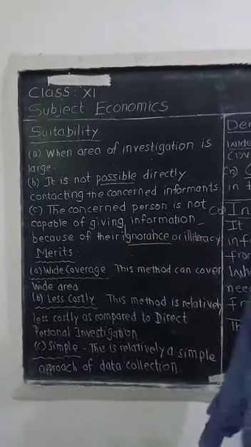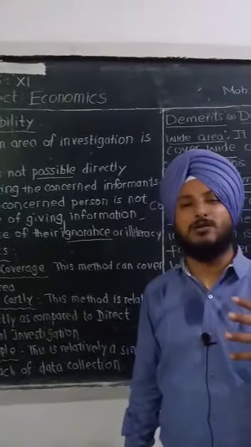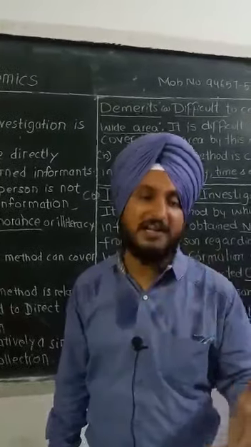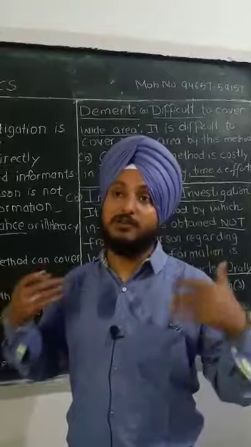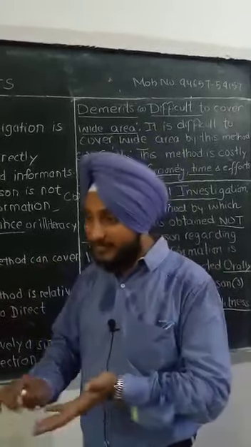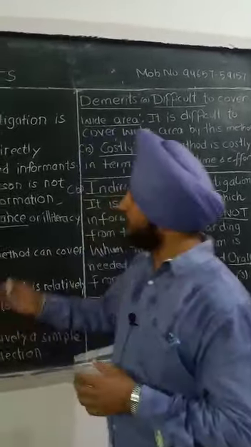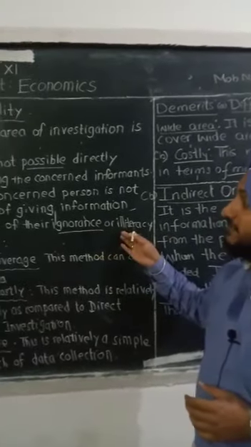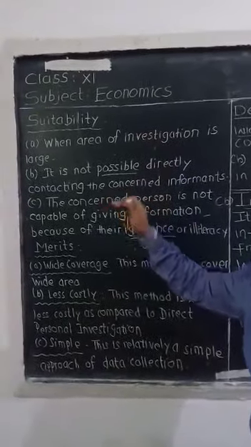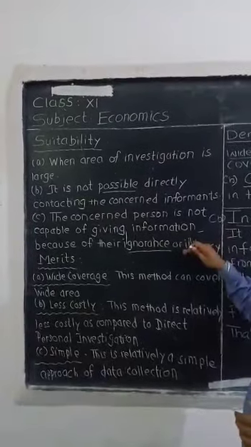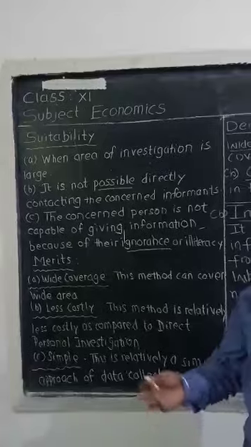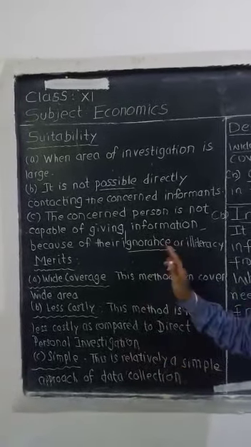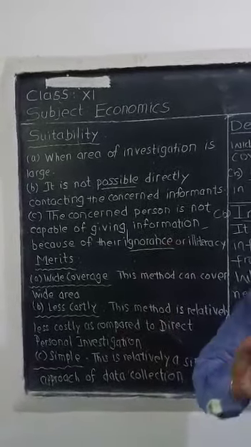Then third is, the concerned person is not capable of giving information because of their ignorance and illiteracy. There may be a chance that the informant is not educated enough to give the information. He is not able to understand our language, he is not able to read, he is not able to speak. So due to their ignorance or illiteracy, this method is suitable when the informant is not educated or smart enough. And thank God I am literate and I have that much skill that you are able to communicate with me.